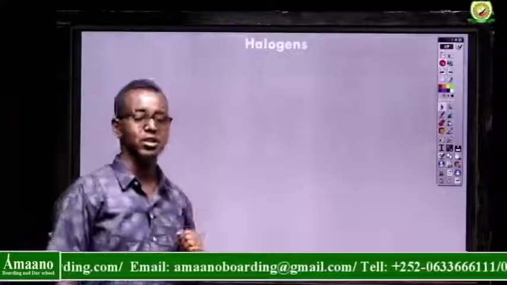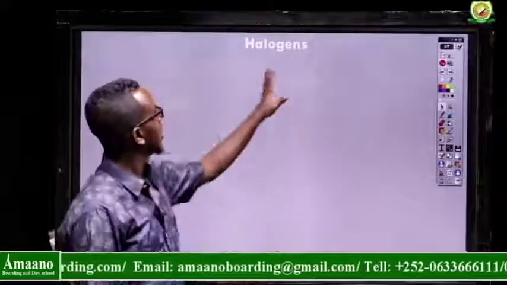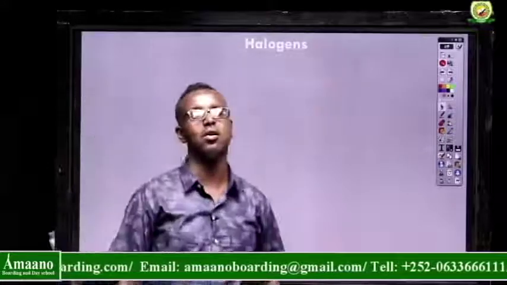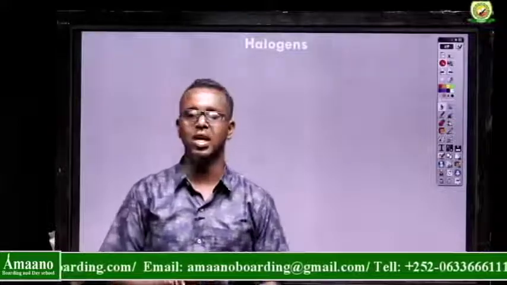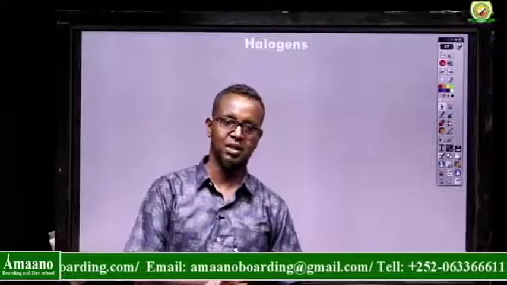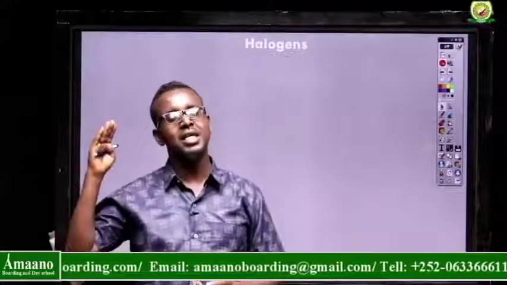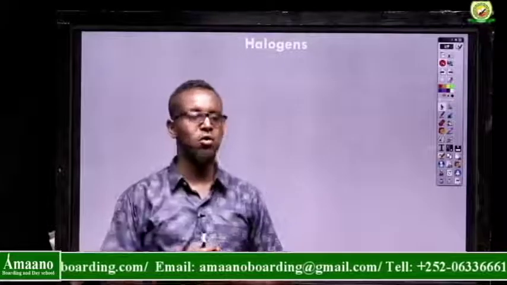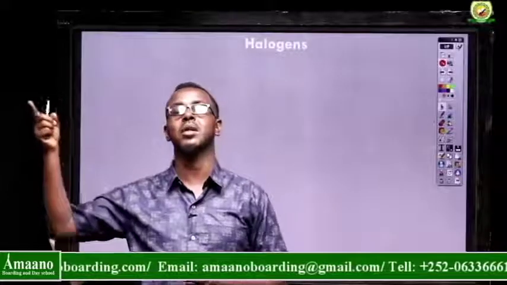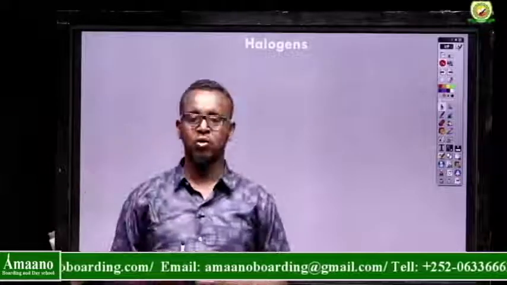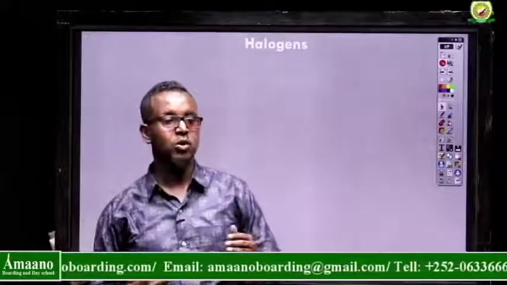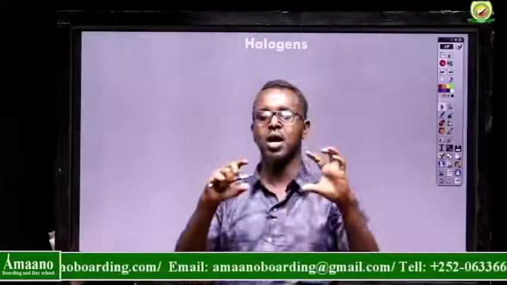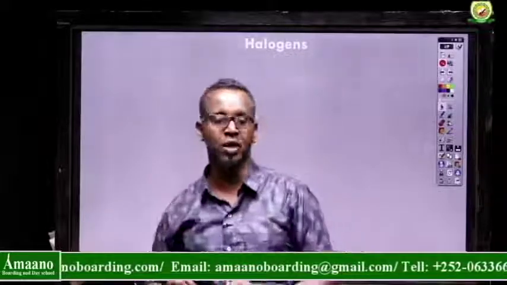What about halogens? Halo means salt, gens means producer. So these are called salt producers. You see, halogens is also called group 7, the 7th column. They are all non-metals, but they are very reactive non-metals compared to the other non-metals. Which means these non-metals can react with metals to form salts. That's why we call them salt producers or halogens.